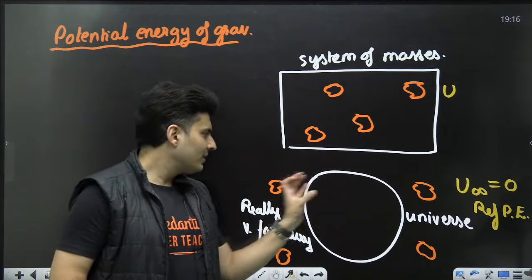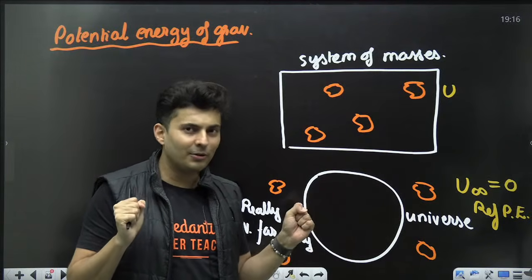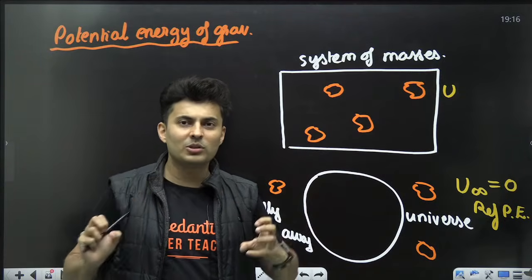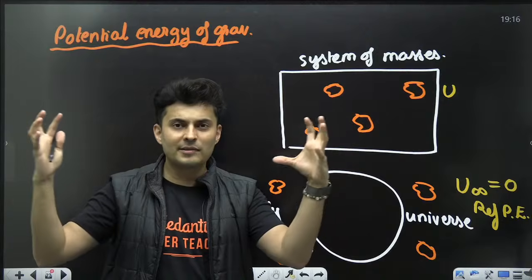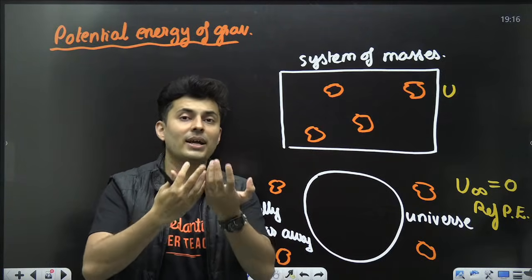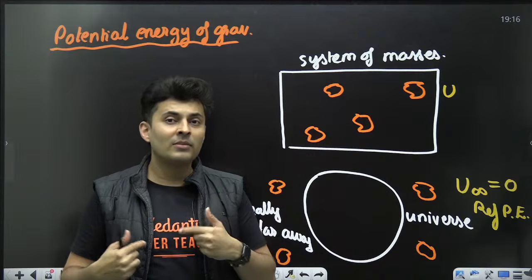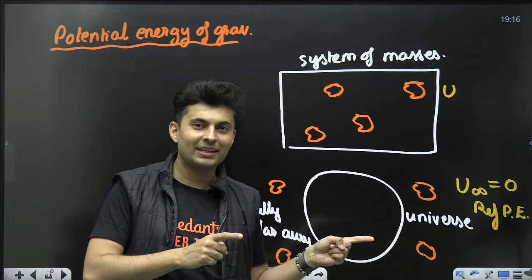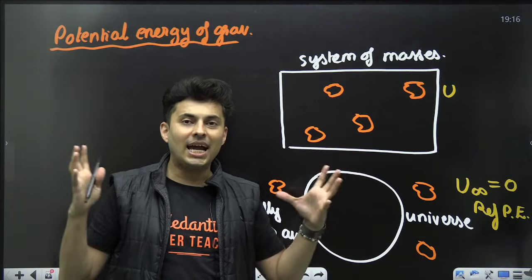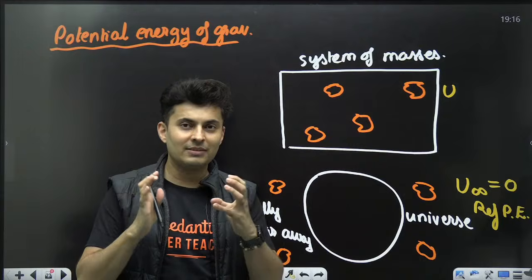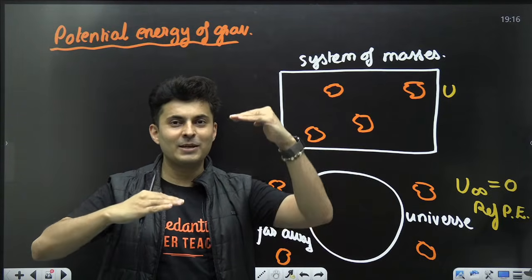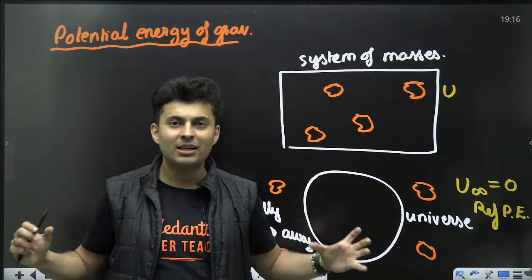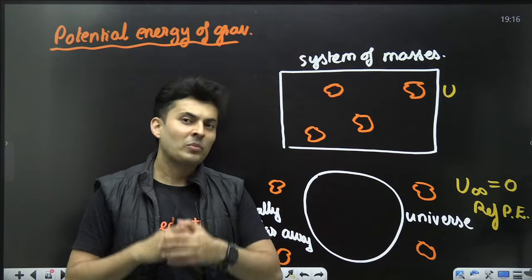Think logically. If these masses are slowly brought inside the universe and then left, there will be a small weak force of attraction, and that weak force of attraction will start pulling these masses, and slowly they will start accelerating and acquire kinetic energy. Where will that come from? That will come from potential energy. So potential will get converted into kinetic. The potential energy will keep decreasing and kinetic energy will keep increasing as they come closer and closer, as they get more and more speed.